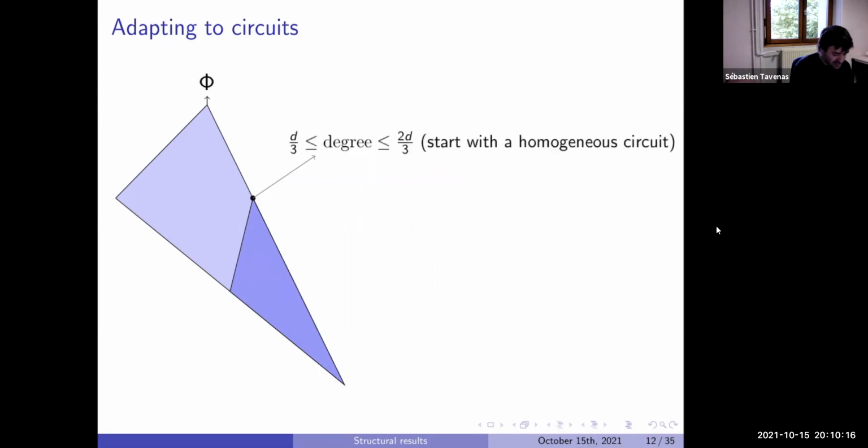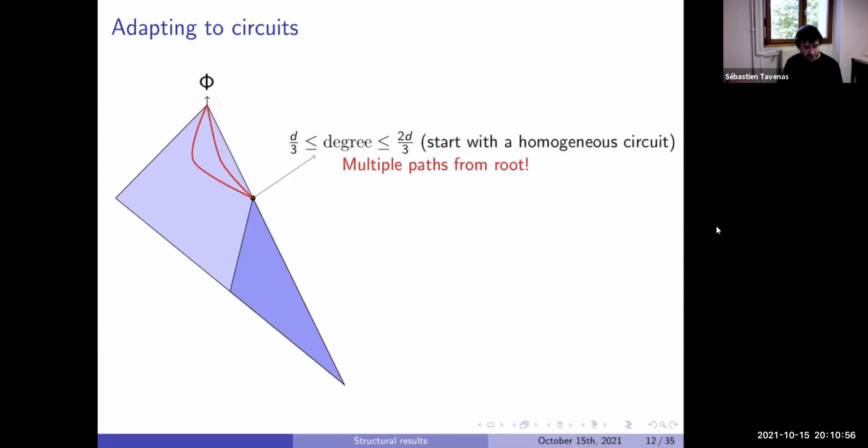Okay, so the idea in general is to look at, instead of cutting with the size, we will cut with the degree. The same idea, by the way: we can find something which has small degree. The idea is that when we compute what is here, and multiply it more until we get to the top, it will be multiplied by something I didn't say before: we can start with a homogeneous circuit. So when you have something which has degree at least d divided by 3 here, it can be multiplied afterwards only by something which has degree at most 2/3 of d.